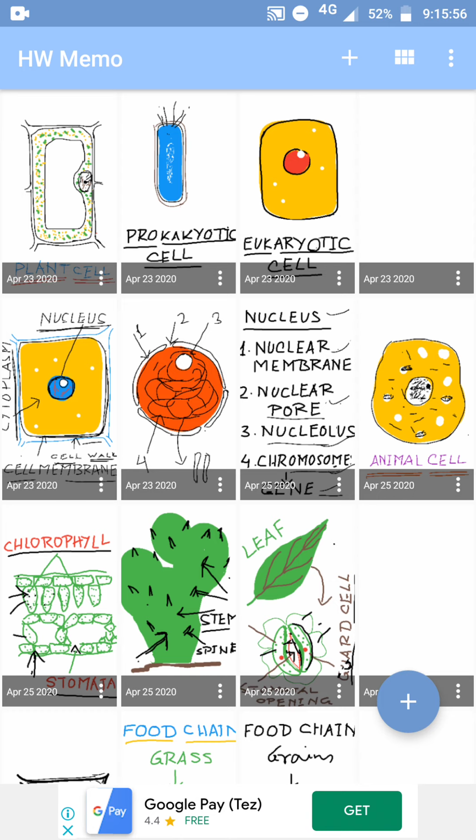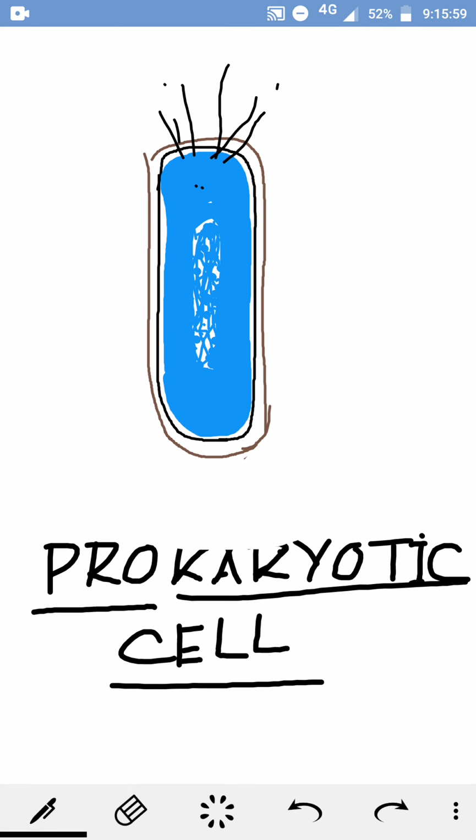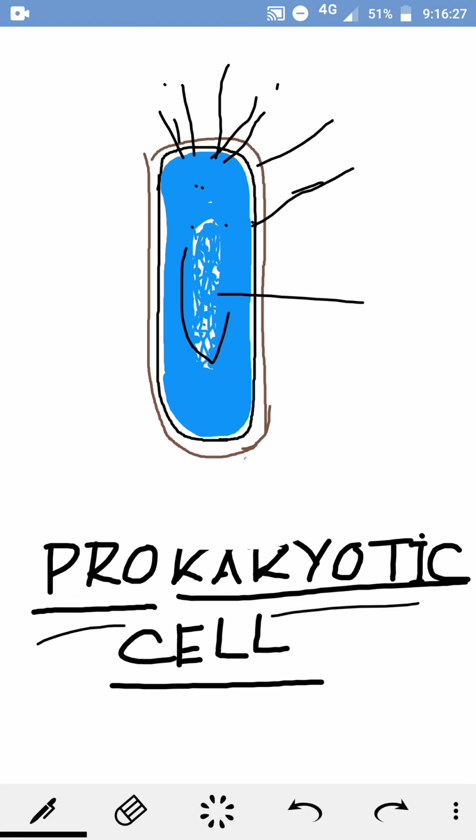So I have drawn a cell, a prokaryotic cell. It is a bacterial cell, and it has the cell membrane and the cell wall. In the middle of the cell you see a region that is not defined. This undefined region contains the chromatin material or the chromosomes. It does not have a membrane. So this type of cell is known as prokaryotic. Pro means primitive, karyon means nucleus, and this organism is called a prokaryote.